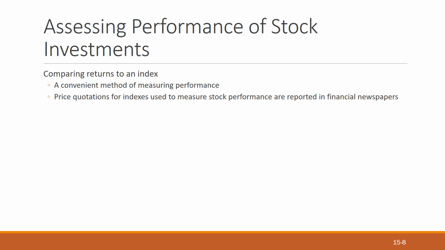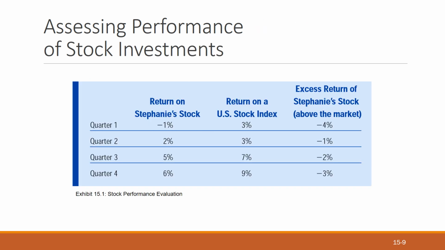Stock performance can be assessed by comparing returns to an index, a convenient method of measuring performance. Price quotations for indexes used to measure stock performance are reported in financial newspapers. So we assess the performance of stock investments by comparing them using different methods. Here, assessing performance of stock investment, we have quarters 1, 2, 3, 4, with return on the company's stock, return on the US stock index, and excess return of the stock above the market.